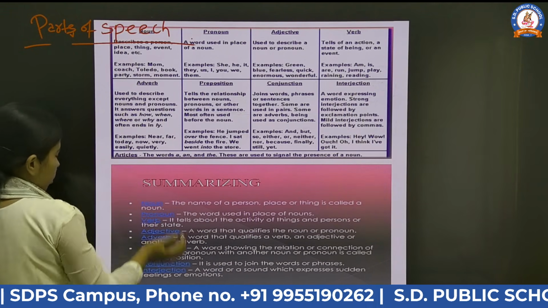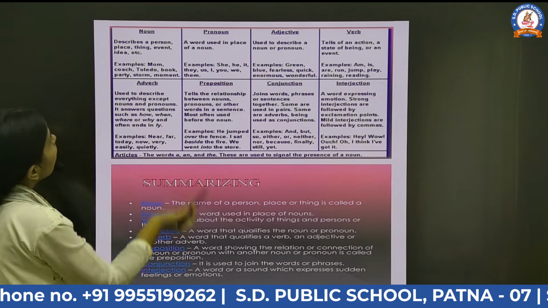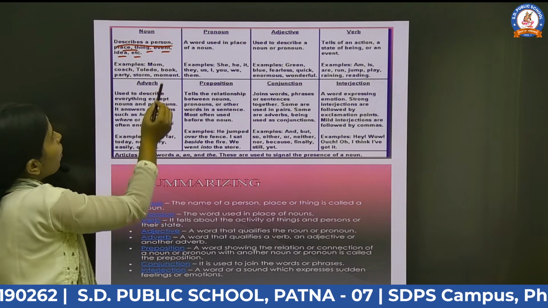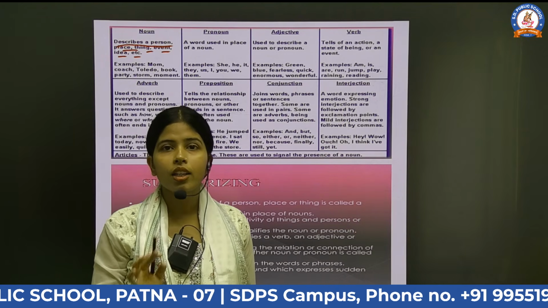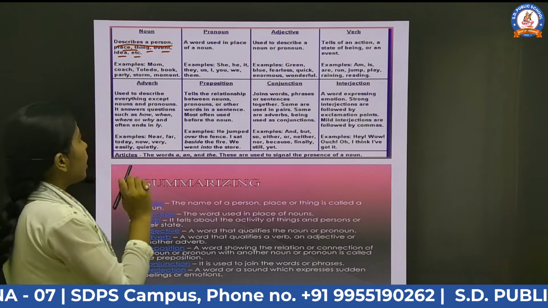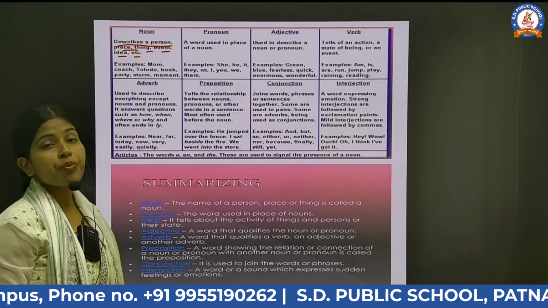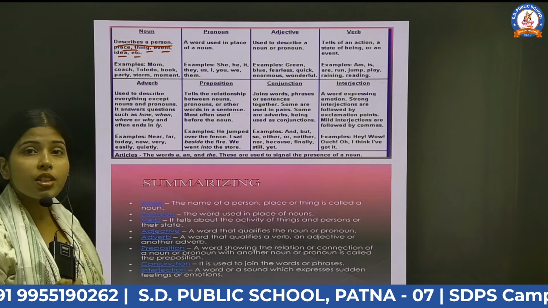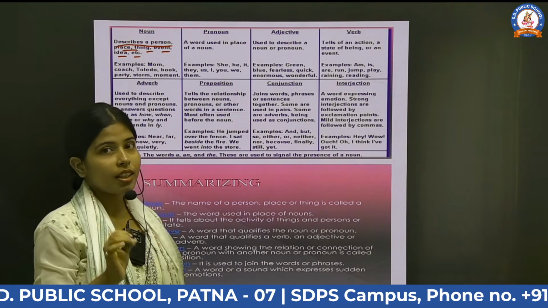Look, what is noun? Noun describes a person, place, things, event, ideas, etc. Basically, what are nouns? Noun is a name of a person, place, animal, or thing. In short, you may say that noun is a naming word. For example, what can we take? Ram, Shyam, Mohan, Gita, whatever you want to take, but it should be a name. After that, the second one is pronoun, which means what? A pronoun is a word which comes in the place of noun.